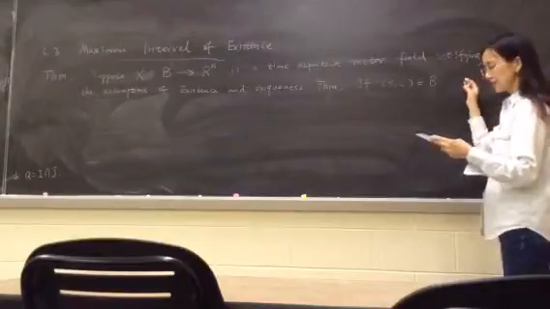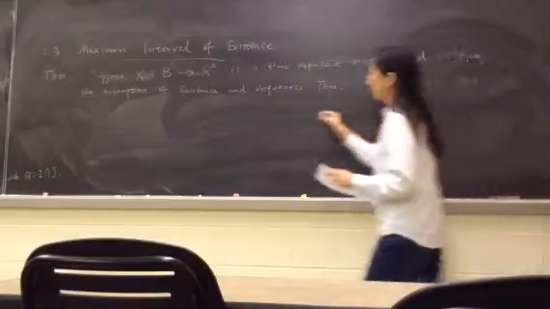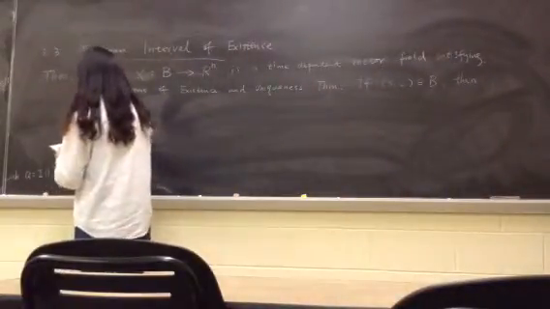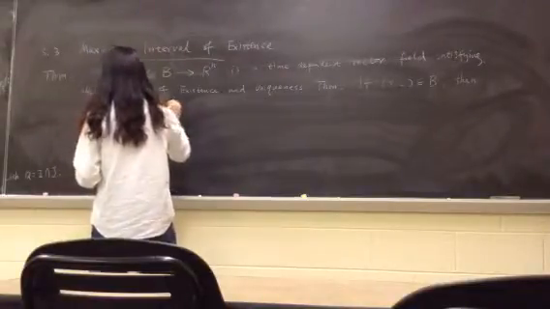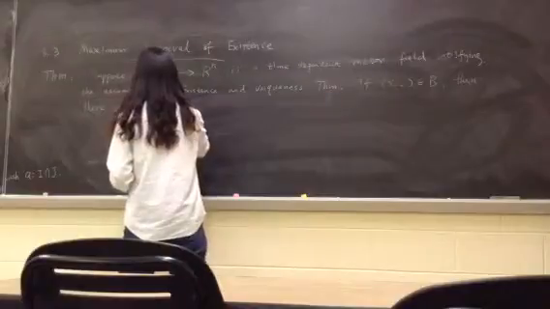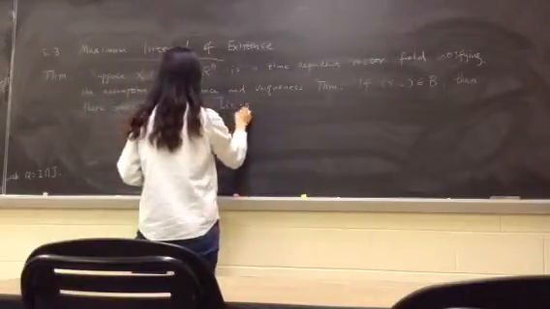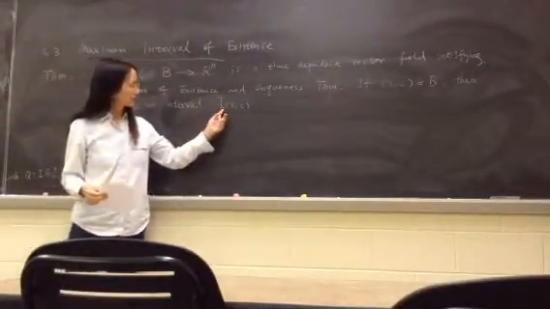then there exists an interval. Here's a notation associated with the point.